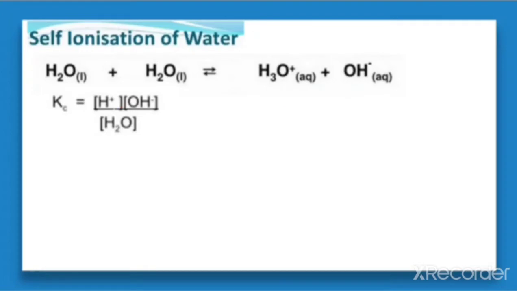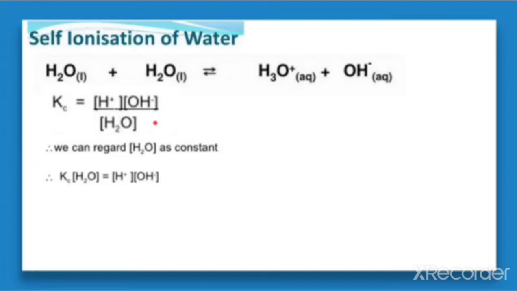Now in this equation we can regard the concentration of water as a constant, because the concentration of water can be omitted from the denominator. As water is a pure liquid, its concentration remains constant.